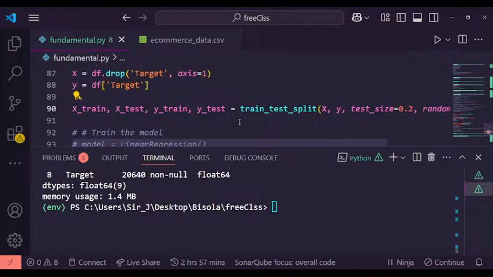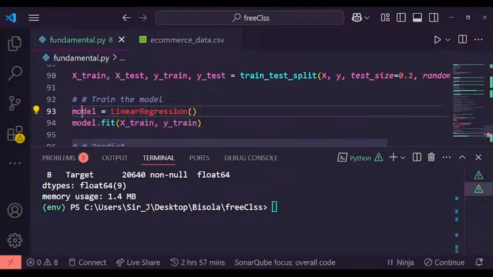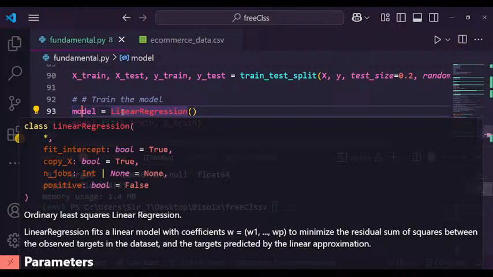Now let's continue. Here is where we are really going to test our model. For us to test our model, we'll have a variable, so we call it model, and then we call the linear regression.